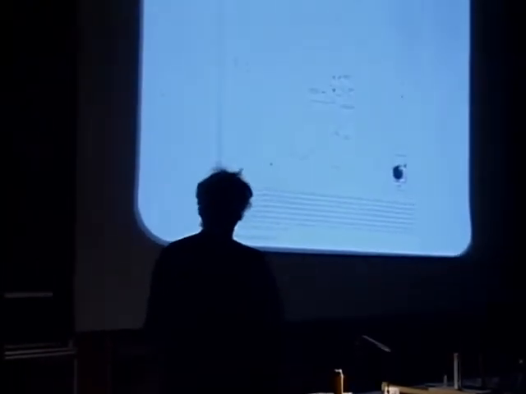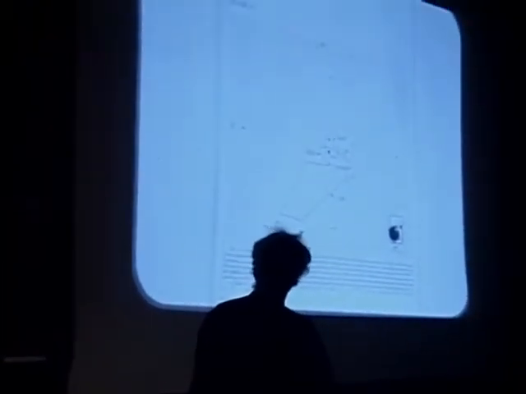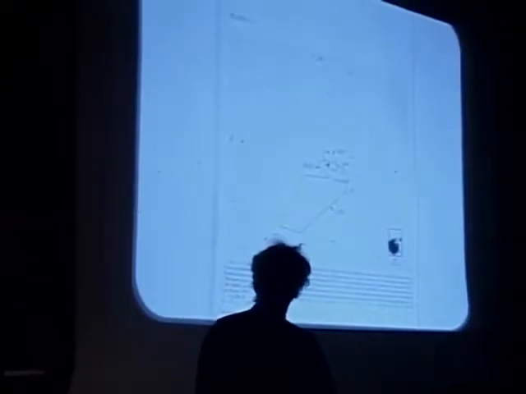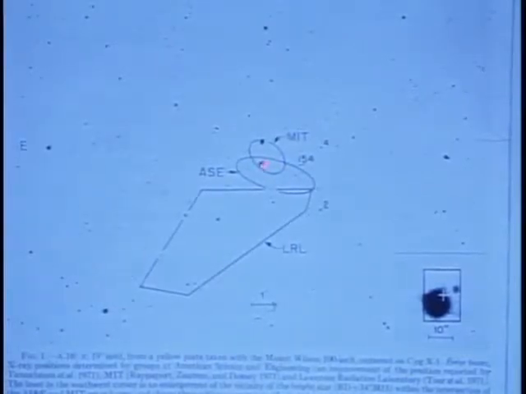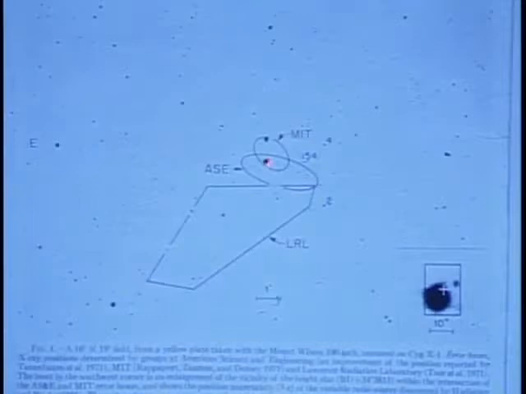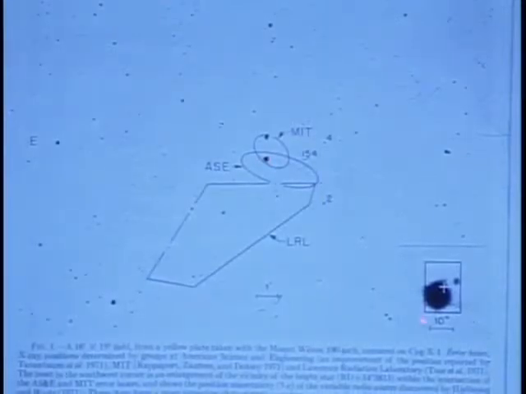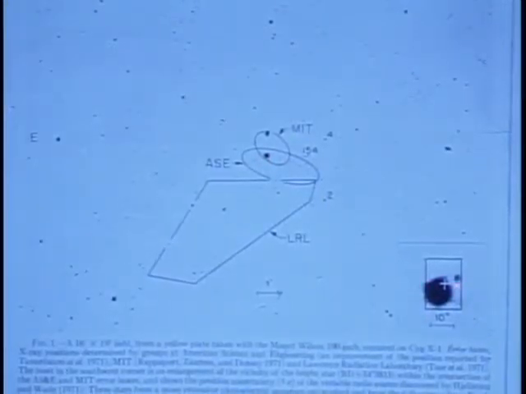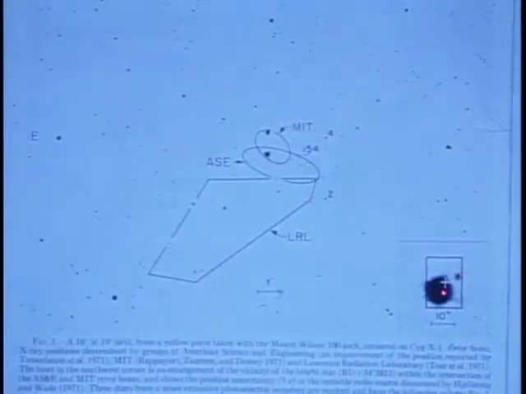All right, here is an optical picture. It is a negative, so you see the stars dark and you see the sky bright. And right here is the star that is Cygnus X-1. It's the donor. It is a very large star, a supergiant, huge radius, and it is believed to have a mass of 30 times that of the sun. You see here a close-up. This is not the companion, believe me. This is just an image of that star.